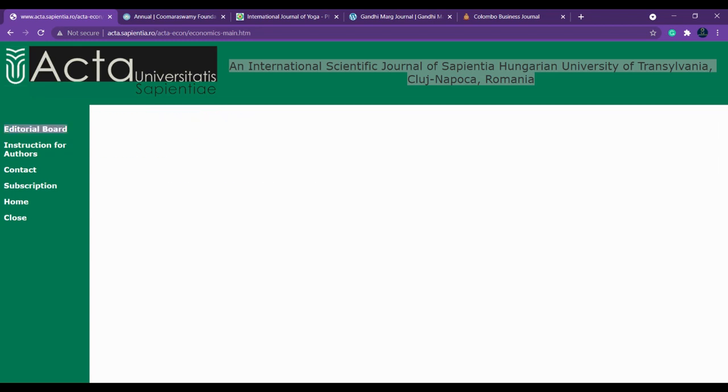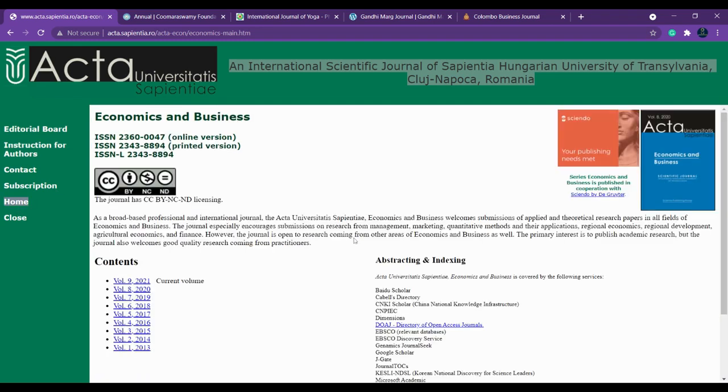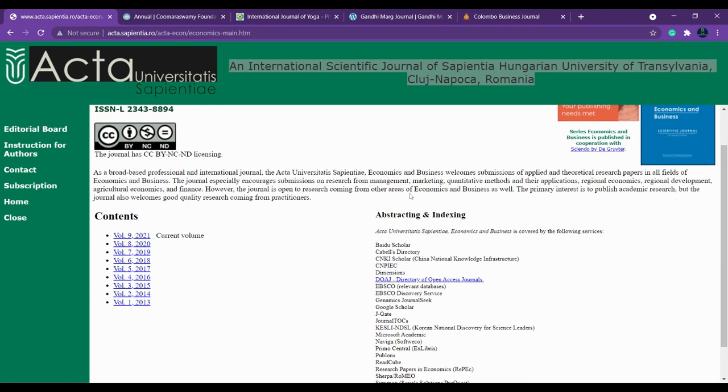So this is about the submission and everything. And you can simply click here, instructions to the author. And if you want to know more about it, go to home, and you can see all the various topics they are dealing with, that is the fields: research management, marketing, quantitative methods and their applications, regional economics, regional development, agricultural economics.